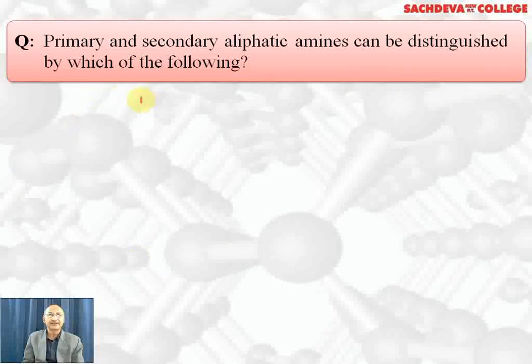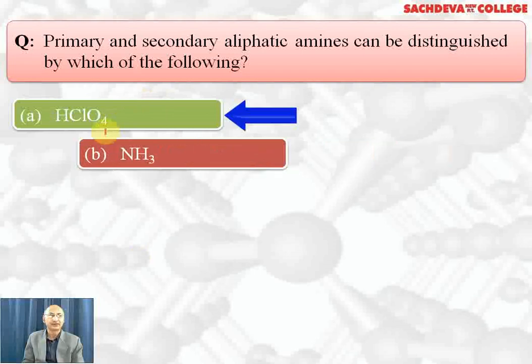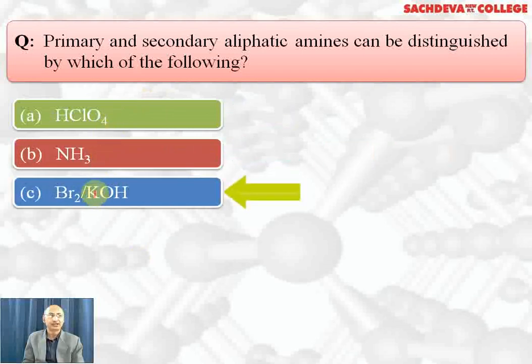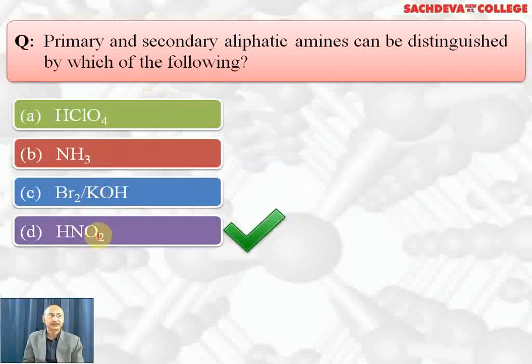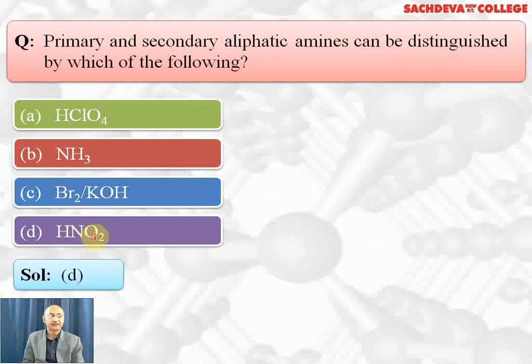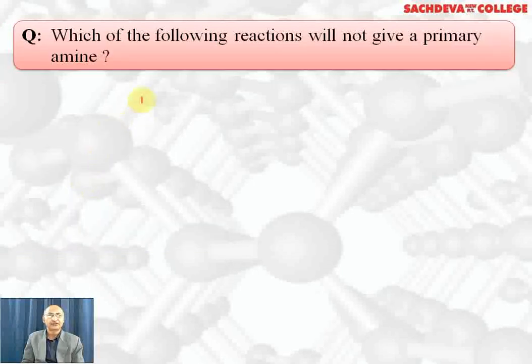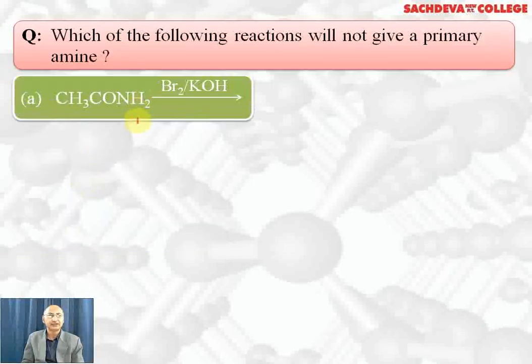Primary and secondary aliphatic amines can be distinguished by which of the following? HClO4, ammonia, Br2 and KOH, HNO2. Correct answer is HNO2. Primary amines will react with HNO2 and liberate nitrogen gas. Secondary amine will form nitrosoamine, which is a yellow oily compound. So D part can be used for distinguishing primary and secondary aliphatic amines. Others cannot be used.